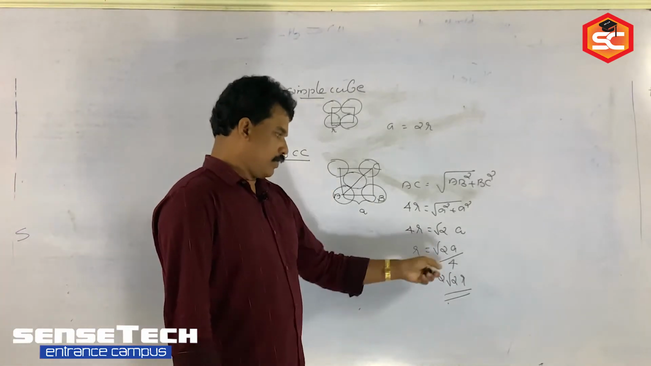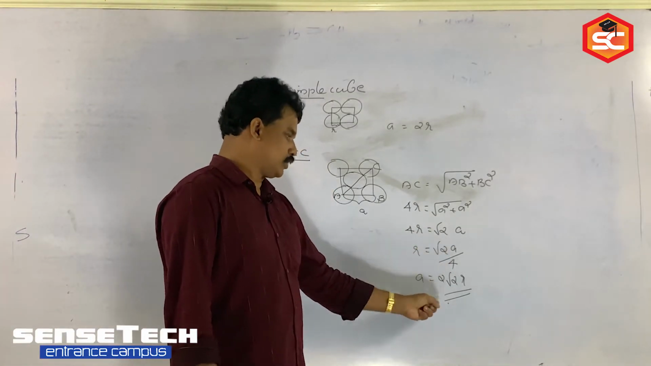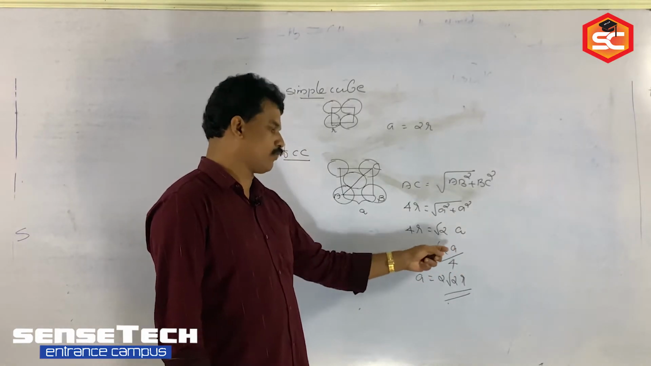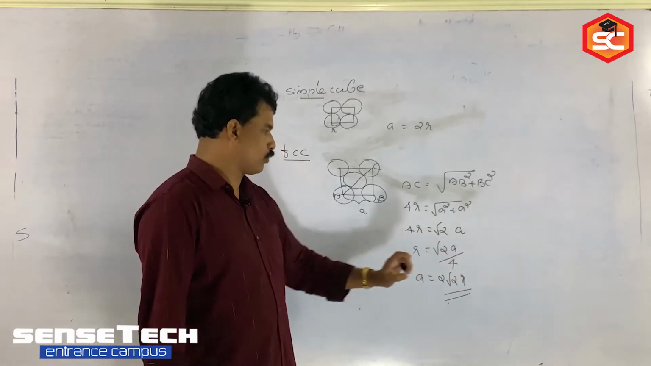Here, in our case, you multiply root 2 on both sides and you will be getting 2 root 2 R. So directly this relation also you can use. A is equal to 4R by root 2 or A is equal to 2 root 2 R, both are the same.